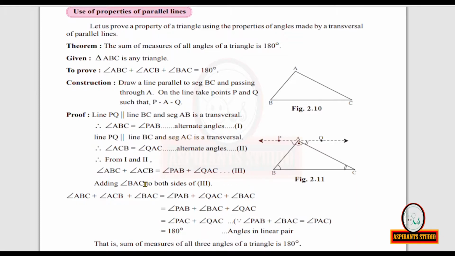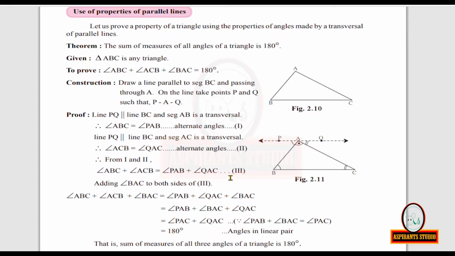Now what is missing? I said in the left hand side measure of angle BAC is missing. So add measure of angle BAC to both the sides of equation number 3. On both the sides you have to add. Mathematics is a subject of justice. What we are doing to the left hand side should be done to the right hand side also. So we are adding measure of angle BAC to the left hand side.